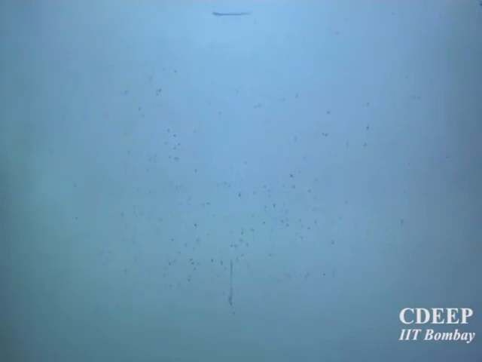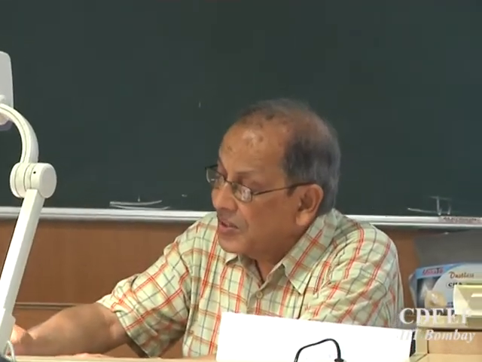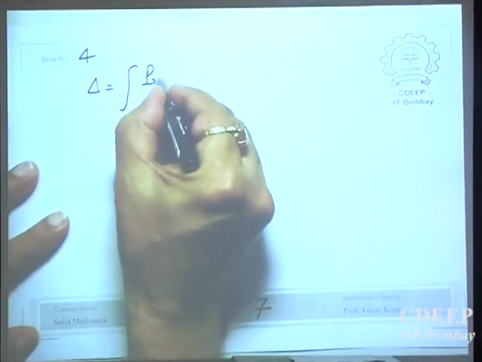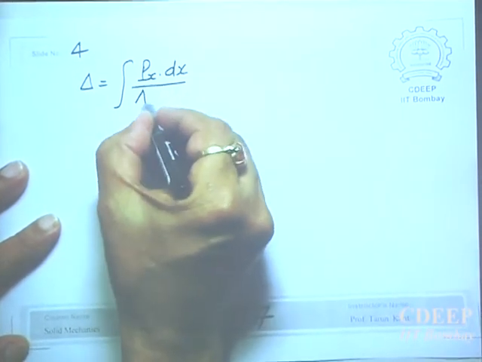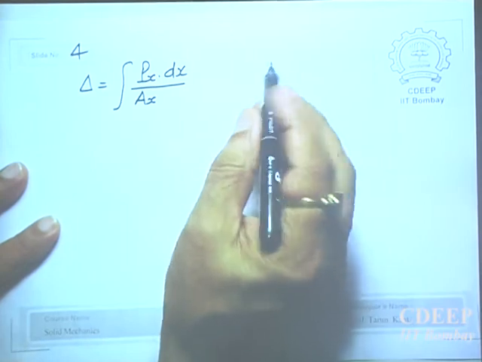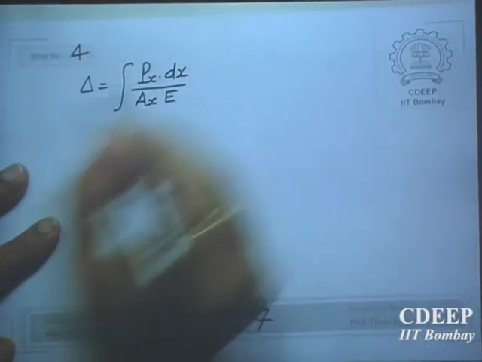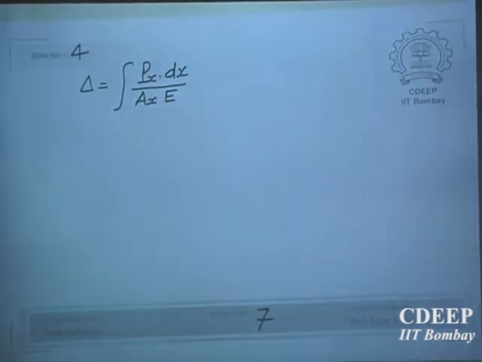So we have got a general formula now under axial load: delta between A and B is the integral of force there, dx by Ax, and I will also write E, it doesn't matter, I can say Ex, but it's okay.